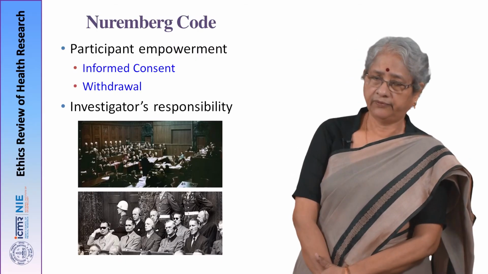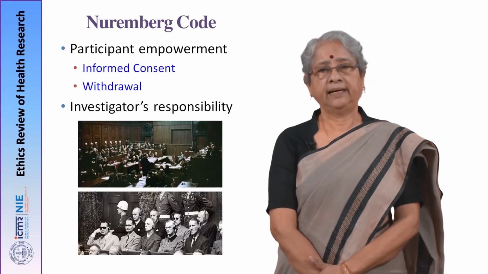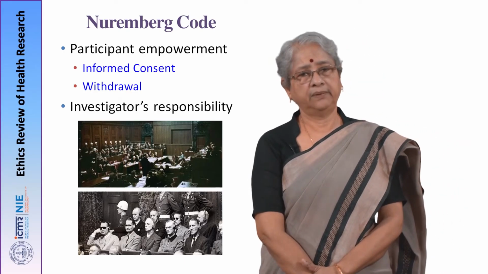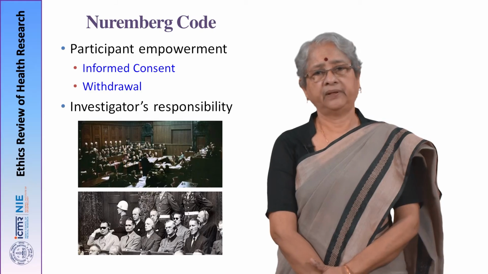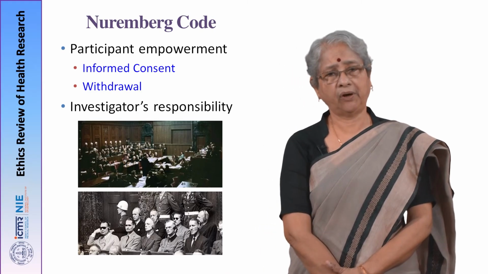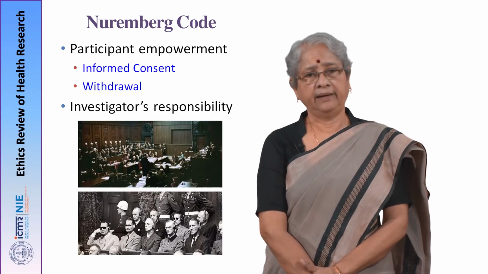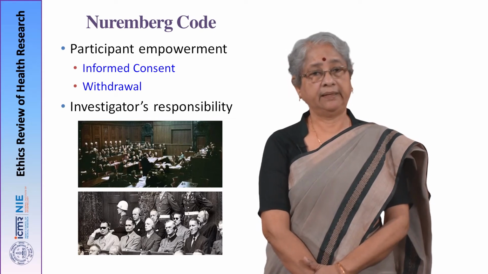Coming to the first code that I had mentioned, the Nuremberg Code, that was a result of the Nuremberg trial on atrocities committed by the doctors during the Nazi regime, and therefore a lot of importance was given to participant empowerment.